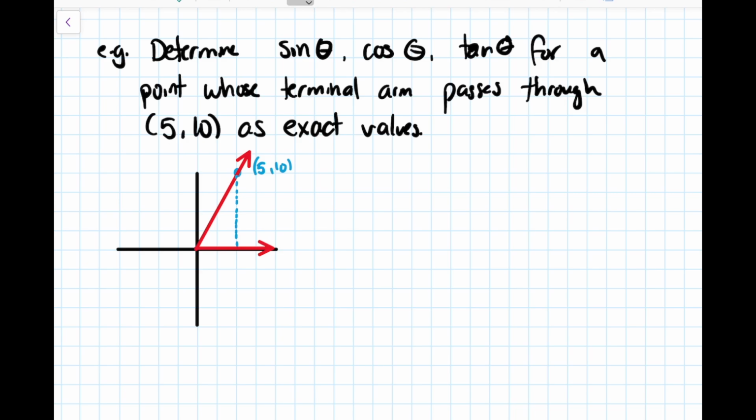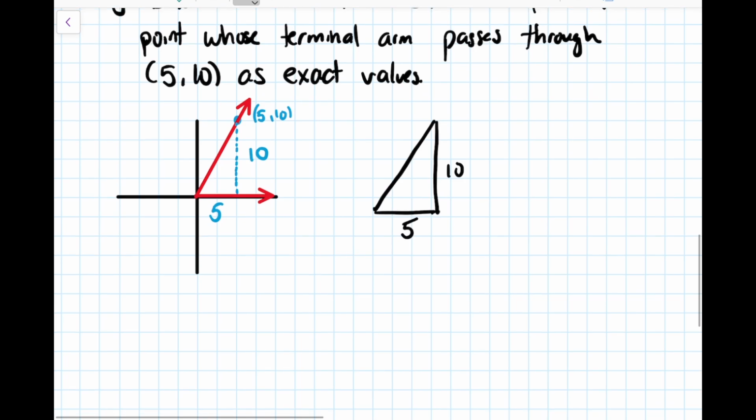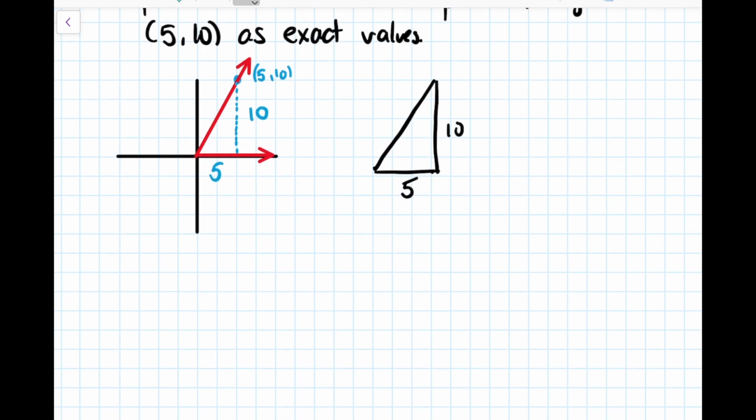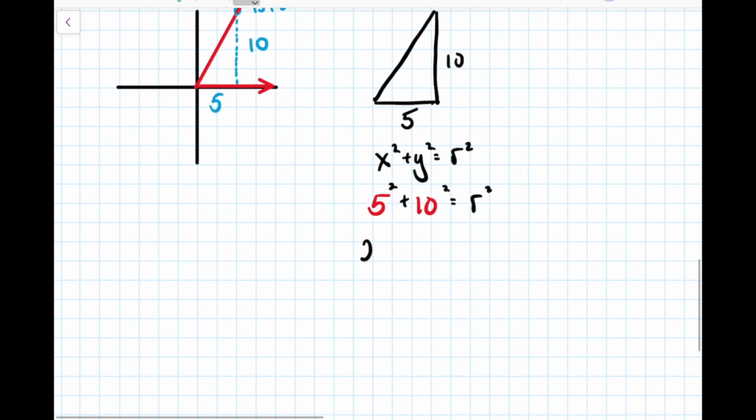So our point is at 5, 10, which means our x-coordinate is 5, our y-coordinate is 10, and so those are your length and your width of your triangle. So if we just sketch out that triangle kind of on its own now, we've got 5 and 10. And so if we want to get our hypotenuse here, which is r, we're going to do that x squared plus y squared equals r squared stuff. And so that's going to be 5 squared and 10 squared. So 5 squared is 25, 10 squared is 100. If we put those together, we get 125.